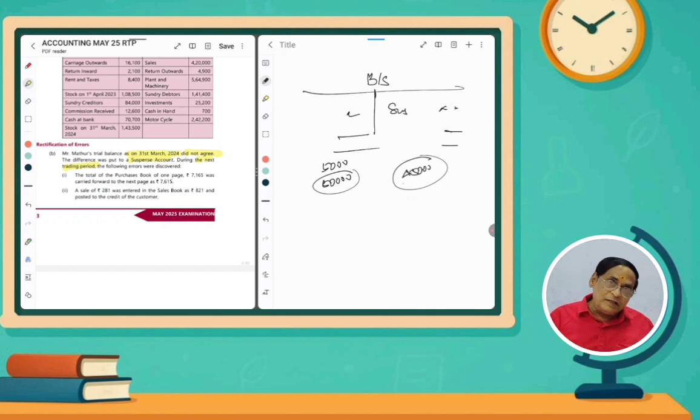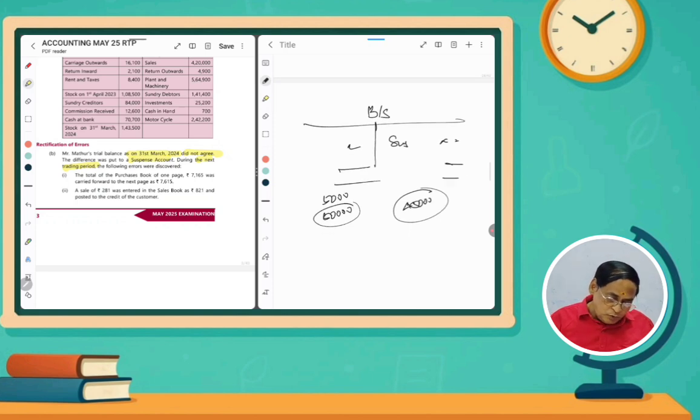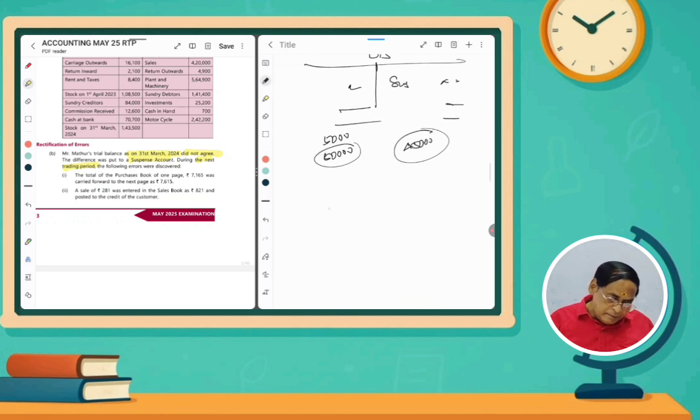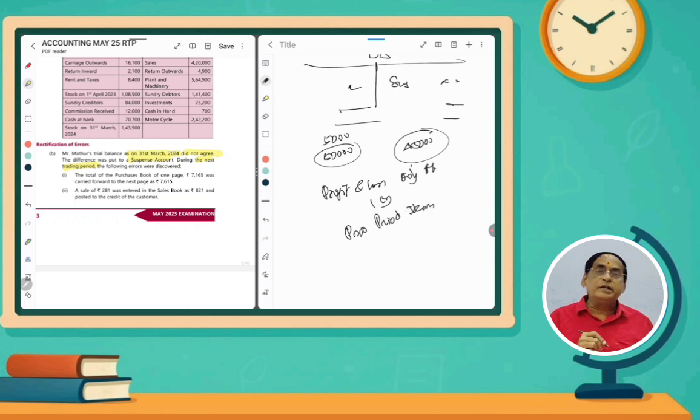So in order to make it accurate, we have to insert one entry, profit and loss adjustment account or period items. If suppose purchase is to be credited, you need not credit the purchases account.